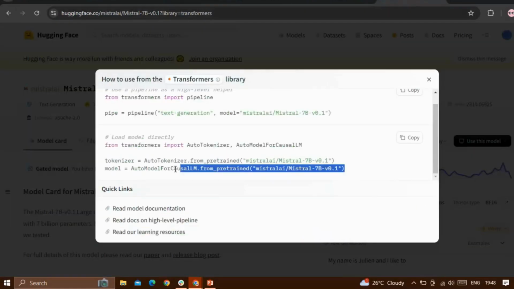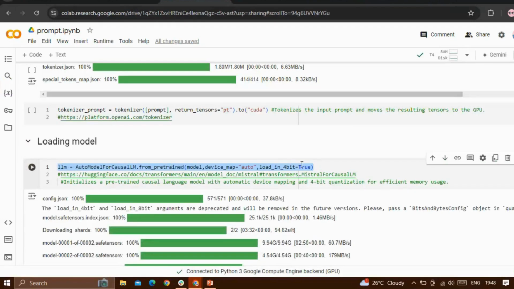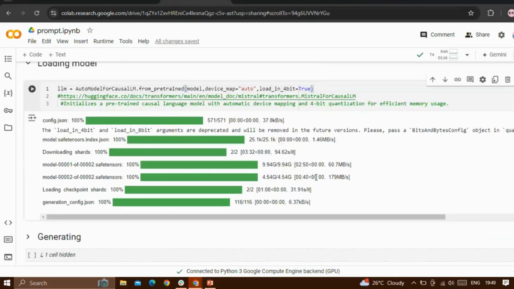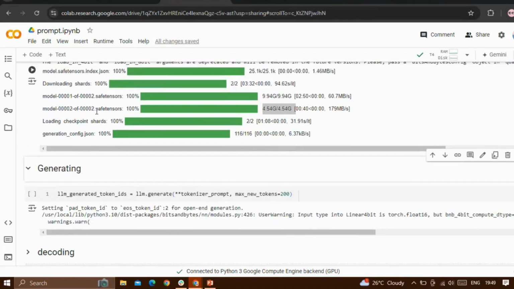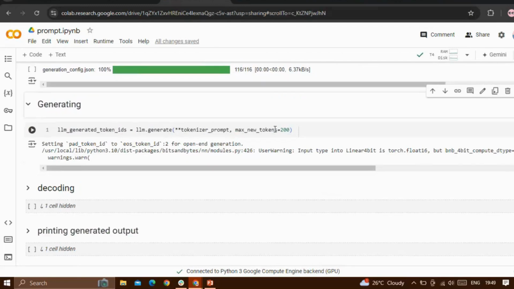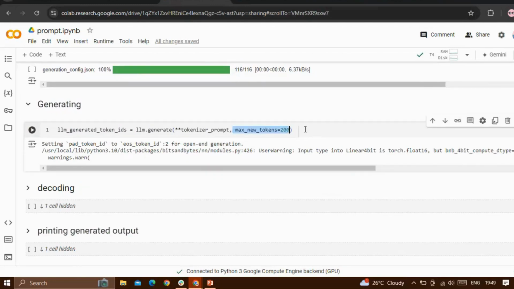Here you can see it. And here also I mentioned the model, and device map is auto, that is for GPU. And here I have given the instruction load_in_4bit equal to true. That means it has to get the 4-bit model, meaning quantize the model and use it. Else the Mistral 7 billion model will be around 16 to 17 GB. Right now I'm using 4 to 5 GB. Then I give the tokenized prompt, send it to the LLM and generate it, and give max_new_tokens equal to 200, so that results will be around 400 tokens.